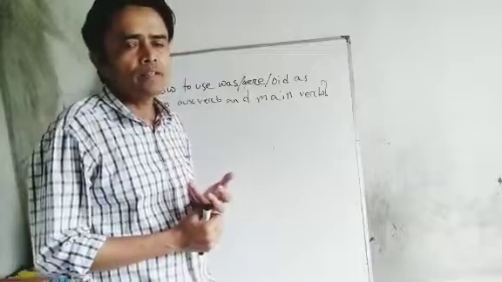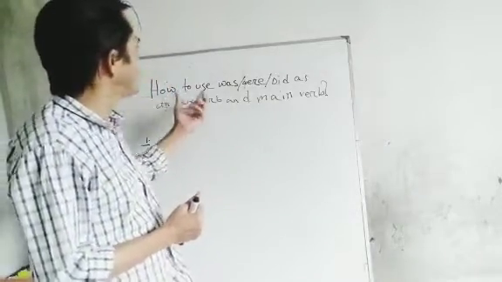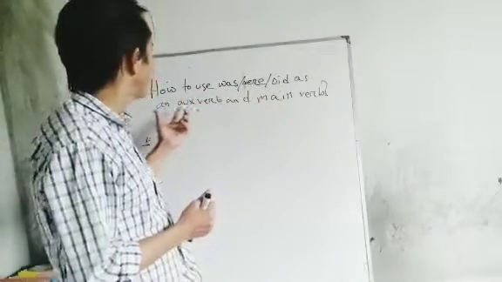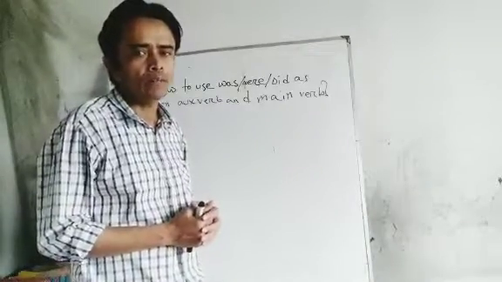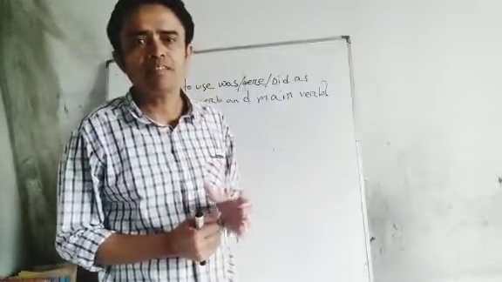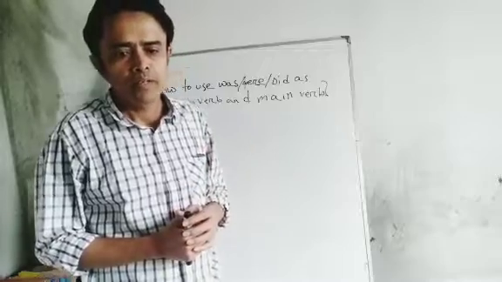Okay. So today I want to discuss how to use was, were, and did as an auxiliary or main verb.